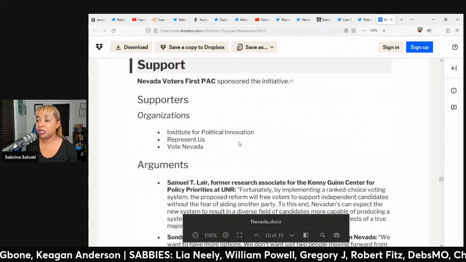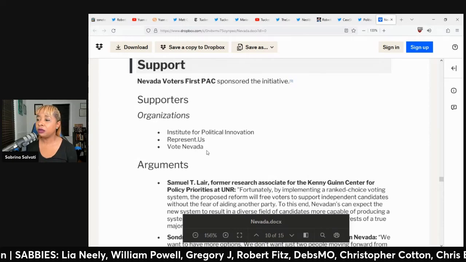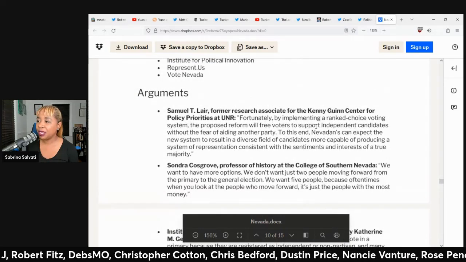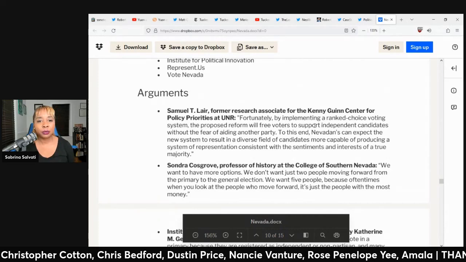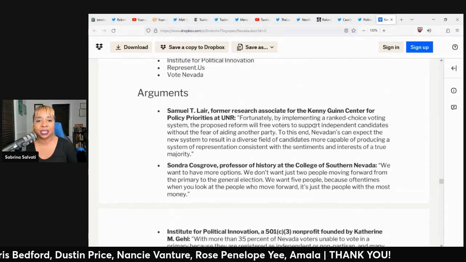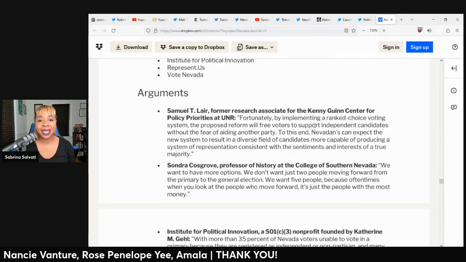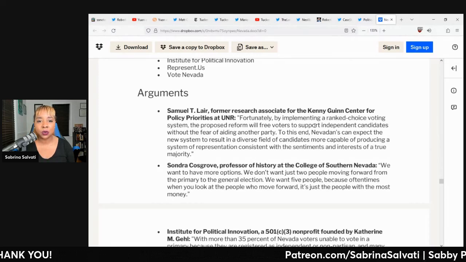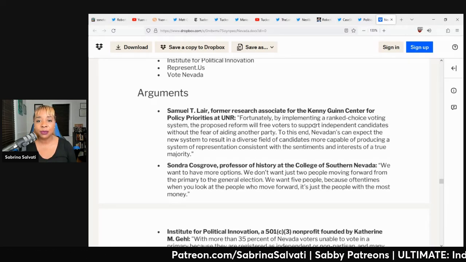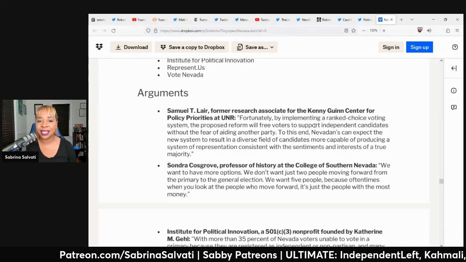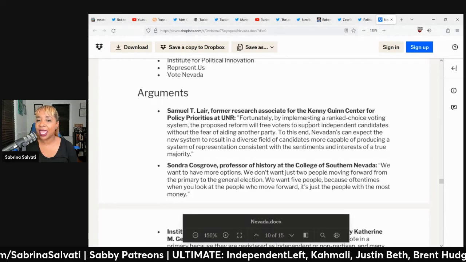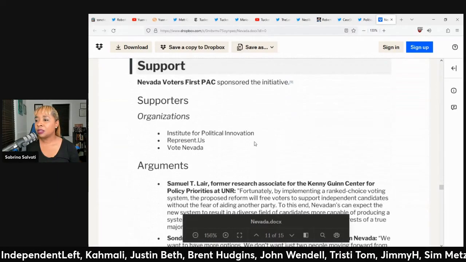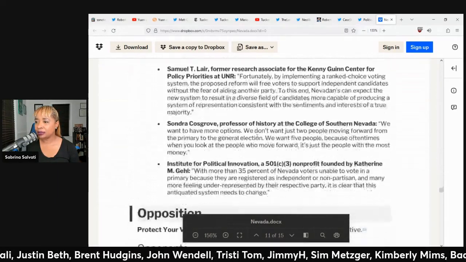Who supported this? Institute for Political Innovation, Represent.us, Vote Nevada. One of the arguments that was made is that by implementing a ranked choice voting system, the proposed reform will free voters to support independent candidates without the fear of aiding another party. To this end, Nevadans can expect the new system to result in a diverse field of candidates more capable of producing a system of representation consistent with the sentiments and interests of a true majority.